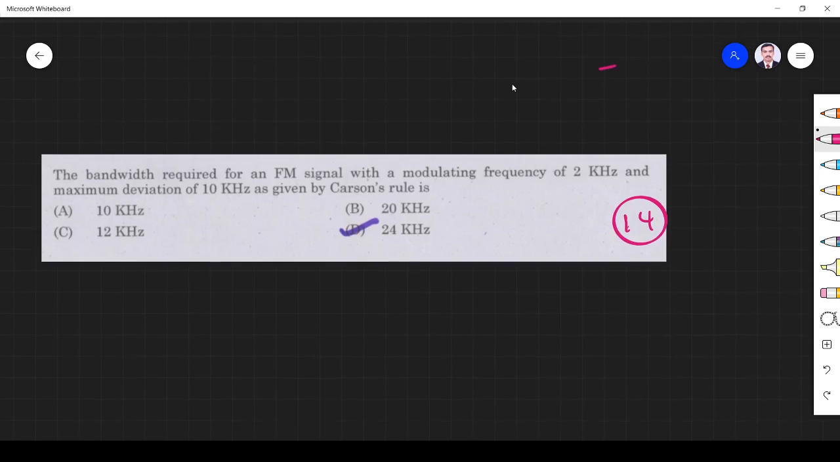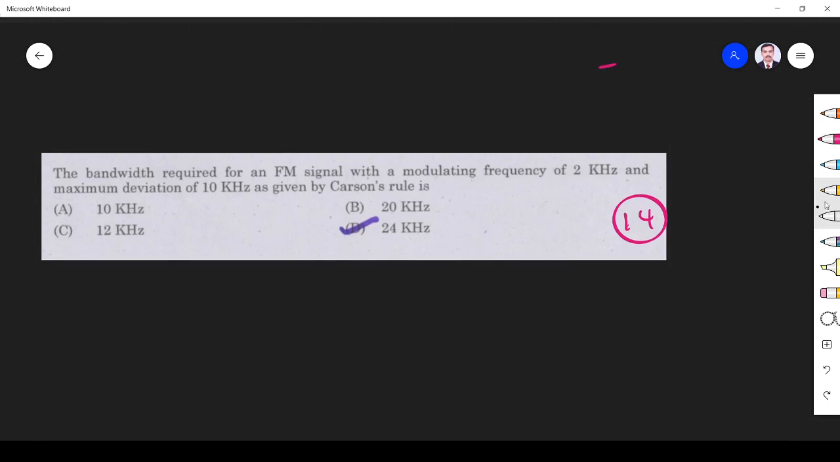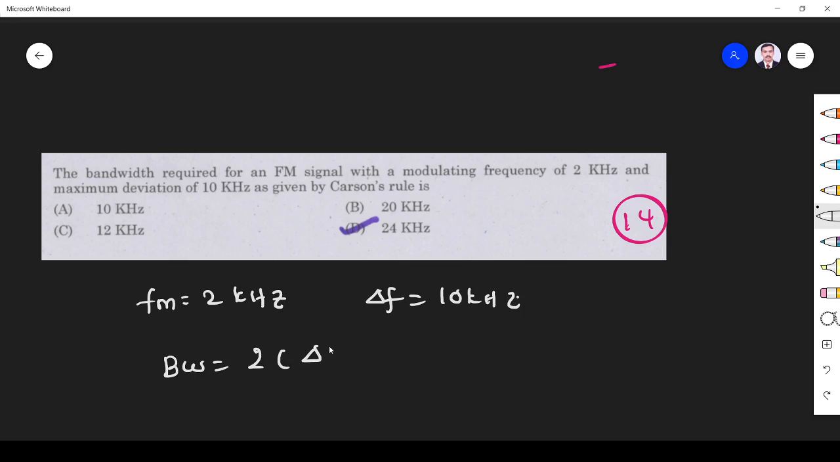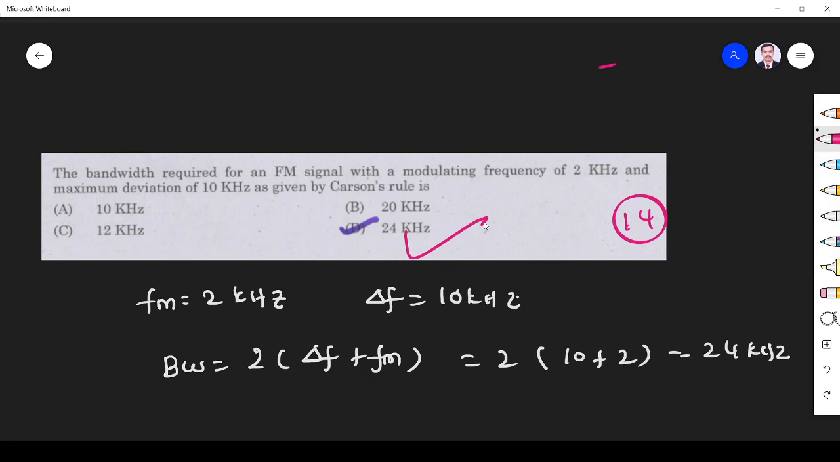Okay. Next one, the bandwidth required for a modulating signal of frequency fm is 2 kilohertz, frequency deviation del f is 10 kilohertz, given by Carson's rule. Bandwidth for FM, as per Carson's rule, is equal to 2 into del f plus fm. So 2 into del f is 20, plus 2, that is 2 into 12 equals 24 kilohertz. So option D is the right answer.